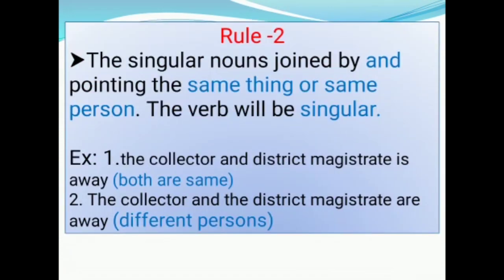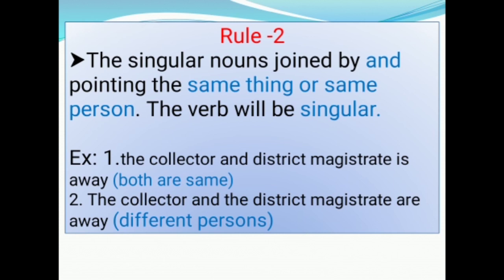Rule number 2. The singular nouns joined by and pointing the same thing or same person, the verb will be singular. Example, the collector and the district magistrate is away. In this sentence, the collector and the district magistrate are same, both are same.